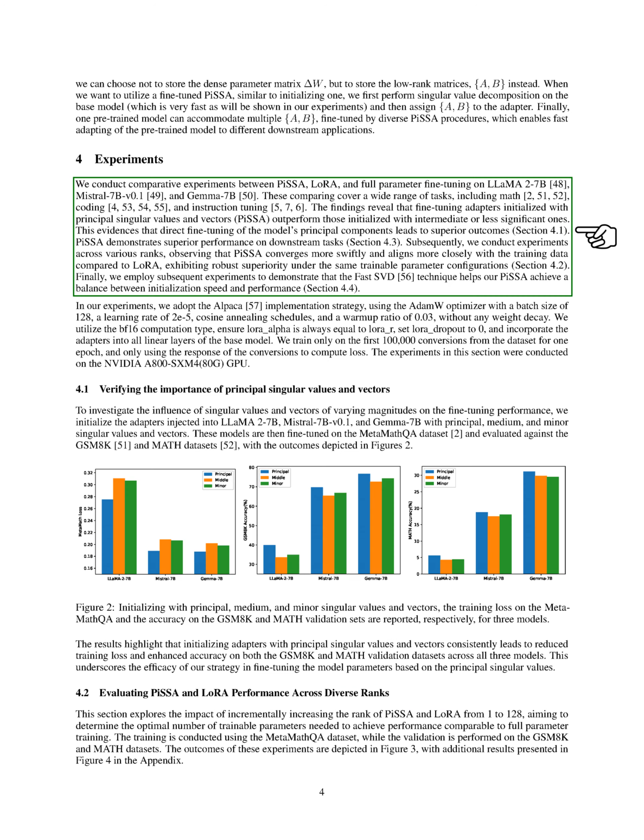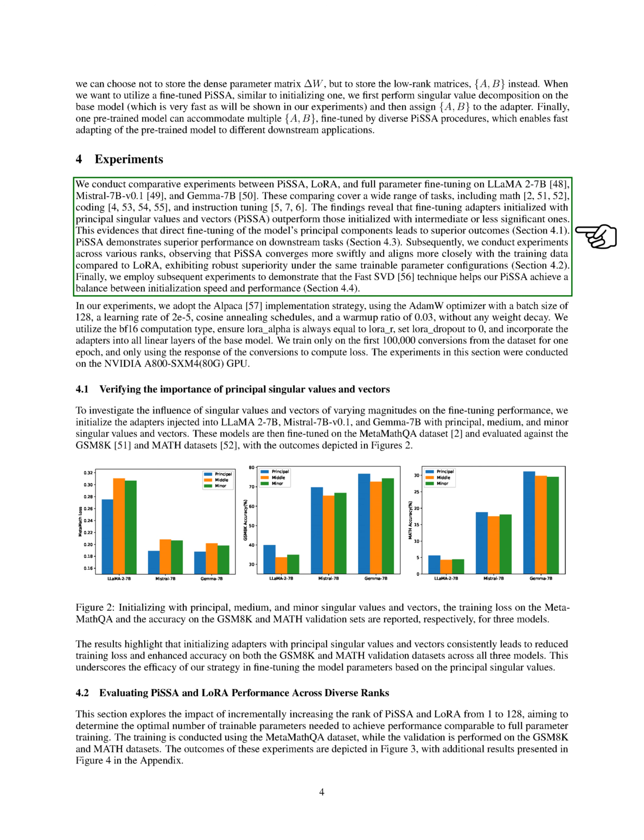In our experiments, we compare PiSSA, LoRA, and full parameter fine-tuning on various tasks. We find that initializing adapters with principal singular values and vectors leads to superior performance. PiSSA outperforms LoRA in terms of convergence speed and alignment with training data under the same parameter configurations.